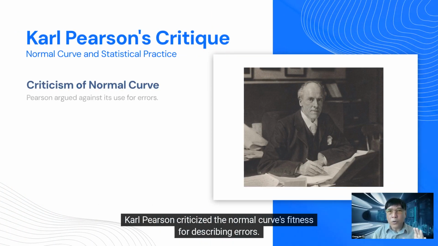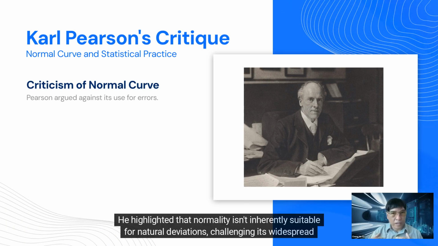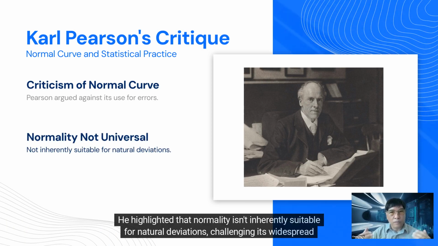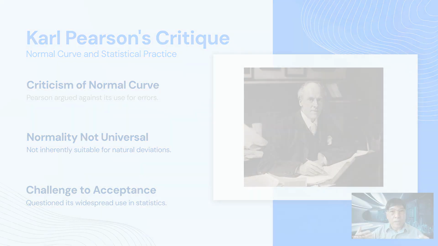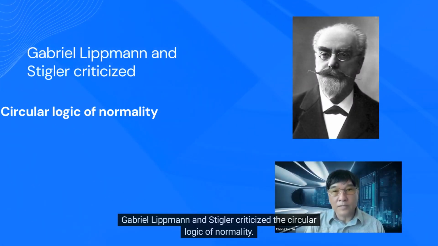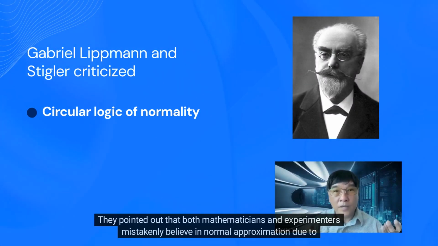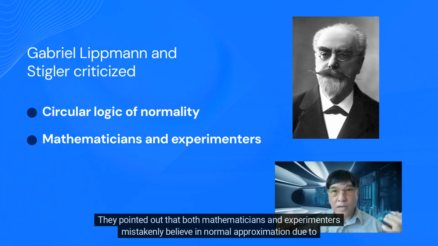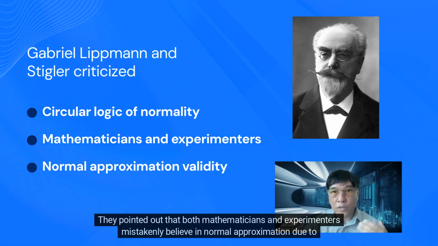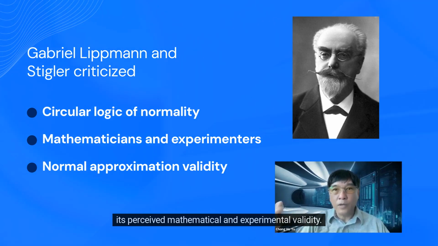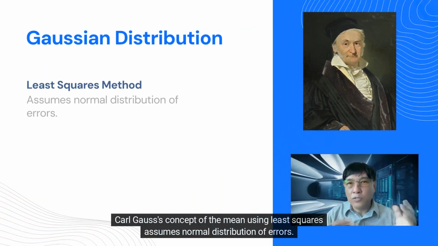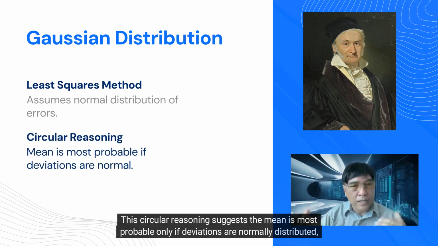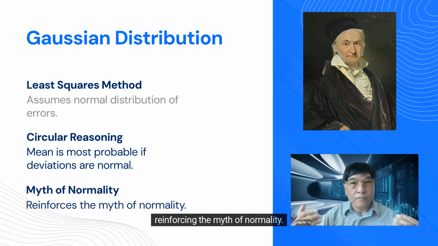Karl Pearson criticized the normal curve's fitness for describing errors. He highlighted that normality isn't inherently suitable for natural deviations, challenging its widespread acceptance in statistical practice. Gabriel Lippmann and Stigler criticized the circular logic of normality. They pointed out that both mathematicians and experimenters mistakenly believe in normal approximation due to its perceived mathematical and experimental validity. Carl Gauss's concept of the mean using least squares assumes normal distribution of errors. This circular reasoning suggests the mean is most probable only if deviations are normally distributed, reinforcing the myth of normality.